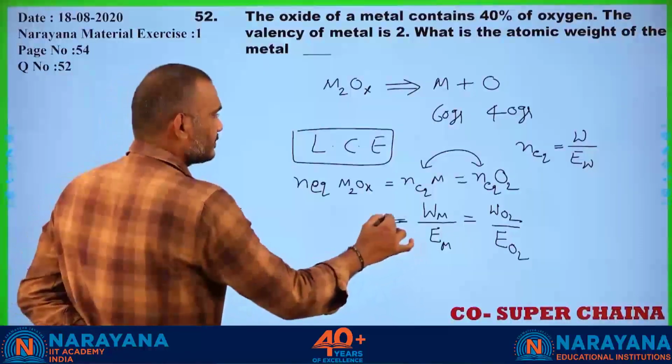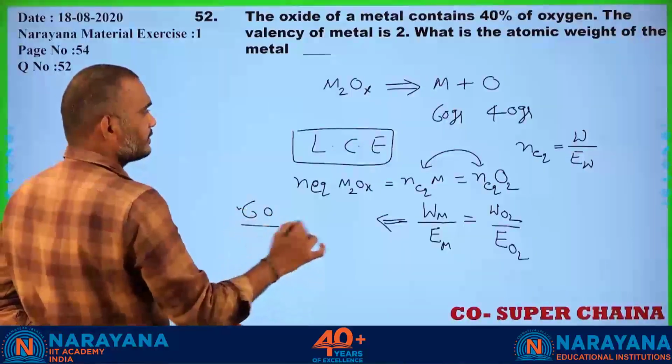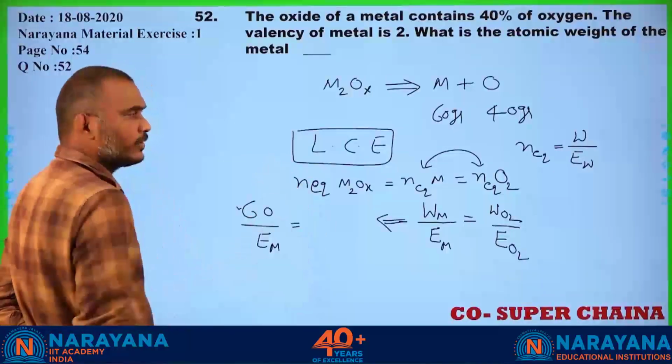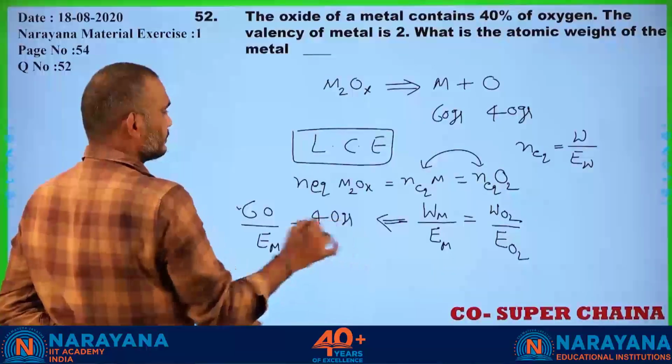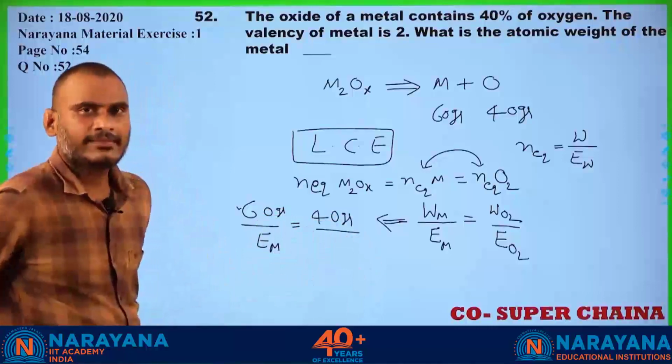Now, from this, weight of the metal, 60 grams, by the equivalent weight of the metal, which I don't know, is equal to the weight of the oxygen, 40 grams, by the equivalent weight of oxygen.